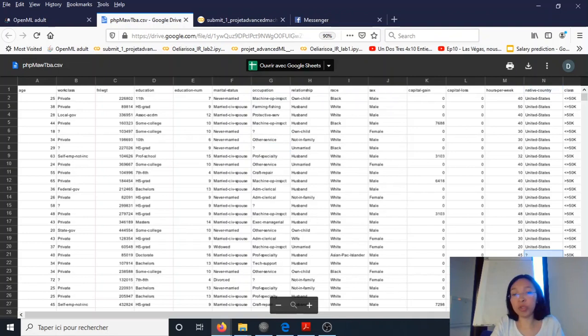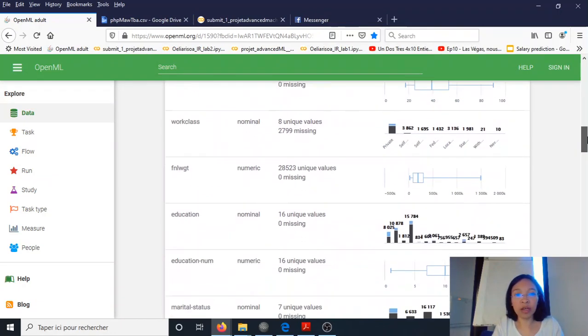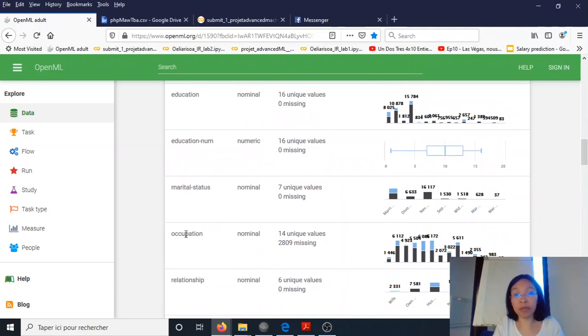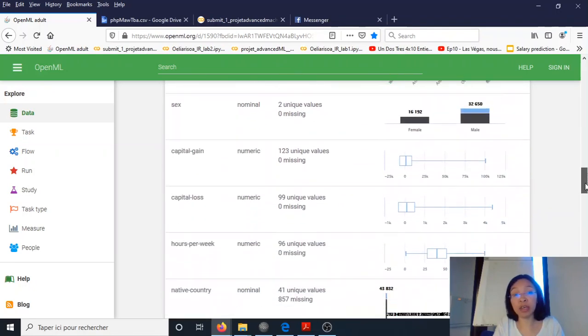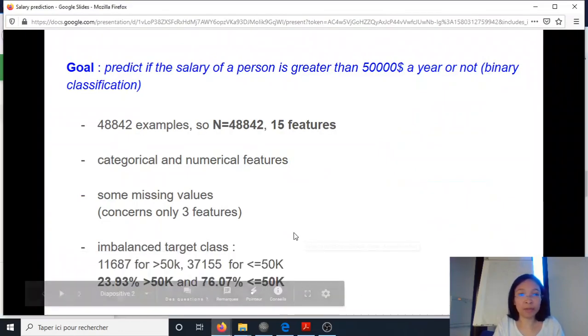So what do we do with missing value? We have made the choice to keep them. So what happens if we keep them? For work class, instead of having 8 unique values, we will have 9 unique values. So it's the same for occupation. Instead of 14 unique values, we will have 15, and for native country, we will have 42 unique values instead of 41. Okay, good. I will go back to my slide.